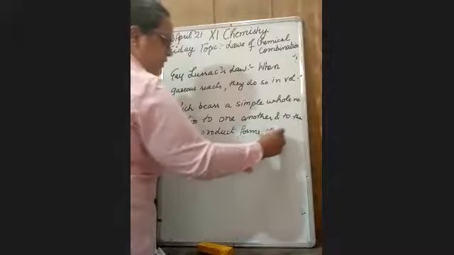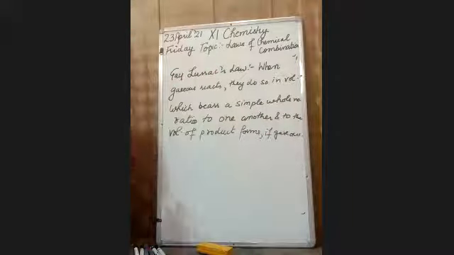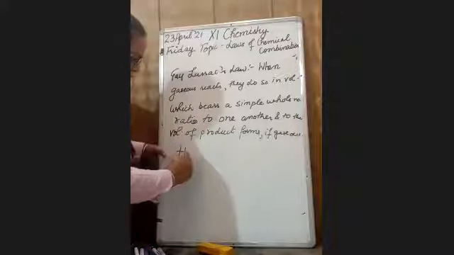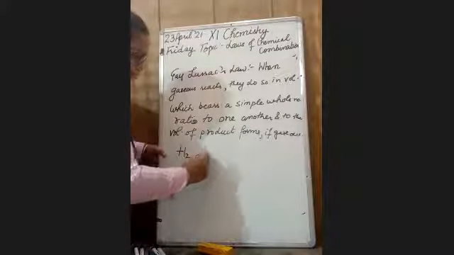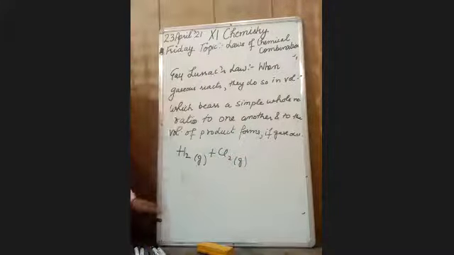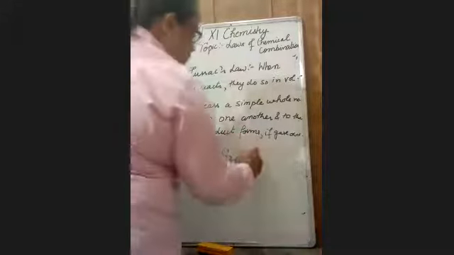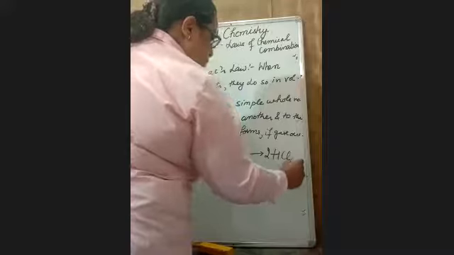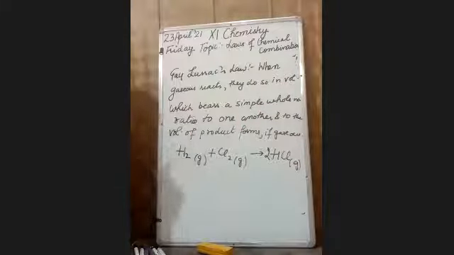If gaseous. By taking a simple example, hydrogen combines with chlorine to form HCl. First, your equation should be balanced.